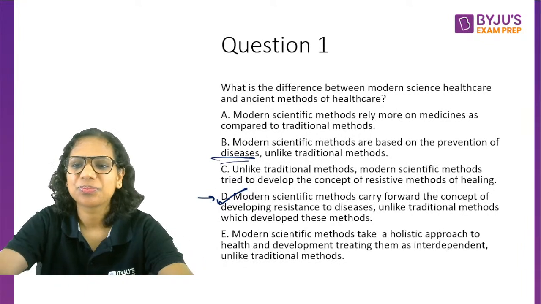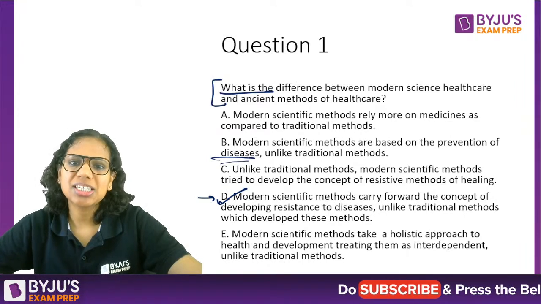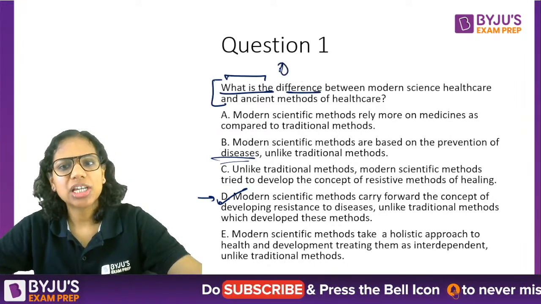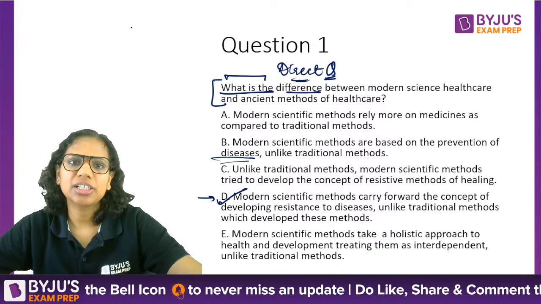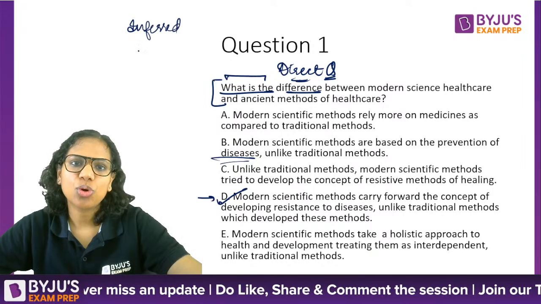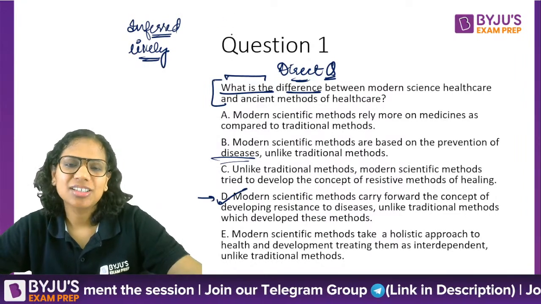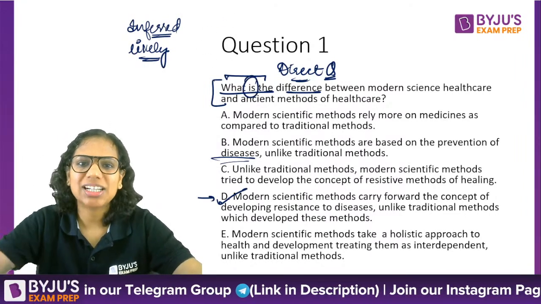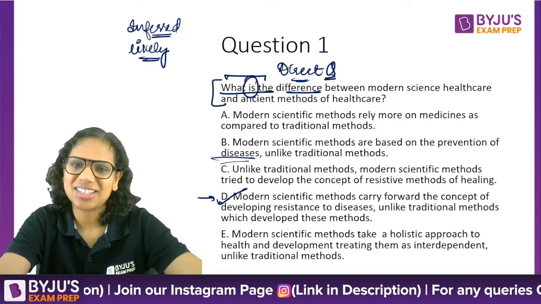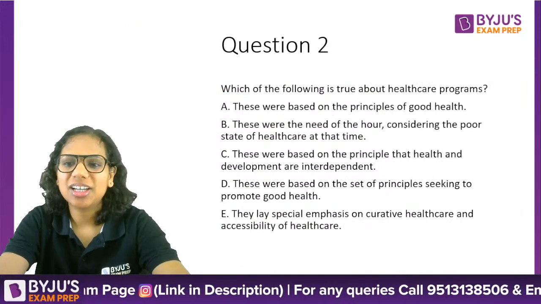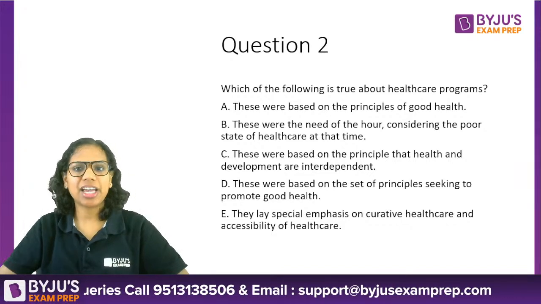D then. Good. So this was not a challenging question, and such question types where you are asked what is something, what is the difference, most likely it is going to be a direct question only, right? Otherwise your indirect questions relatively have words like what can be inferred, what is likely to be true, right? What can be said. So when that is straight away asked, it's a pretty short answer, which probably lies inside the passage itself. Okay, coming to question 2 then, which of the following is true about healthcare programs? Again, a direct question.